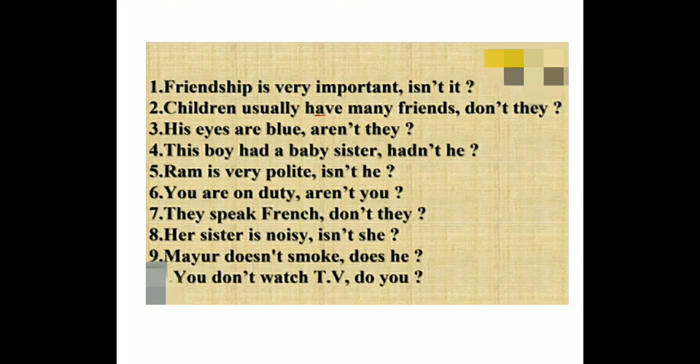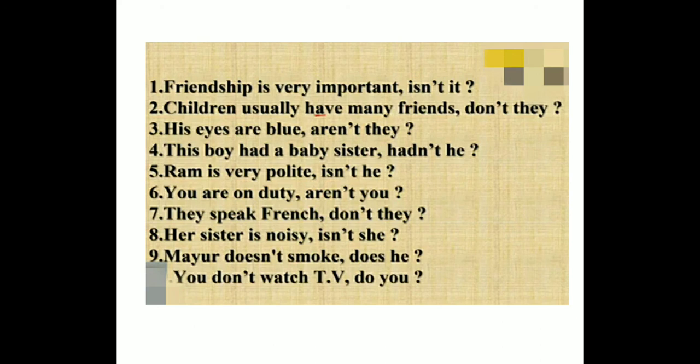His eyes are blue, aren't they? Because two, na? You're talking about two eyes, so aren't they? Not aren't he. This boy has a baby sister, hadn't he? Ram is very polite, isn't he? You don't say isn't Ram, you say isn't he. You are using a pronoun.